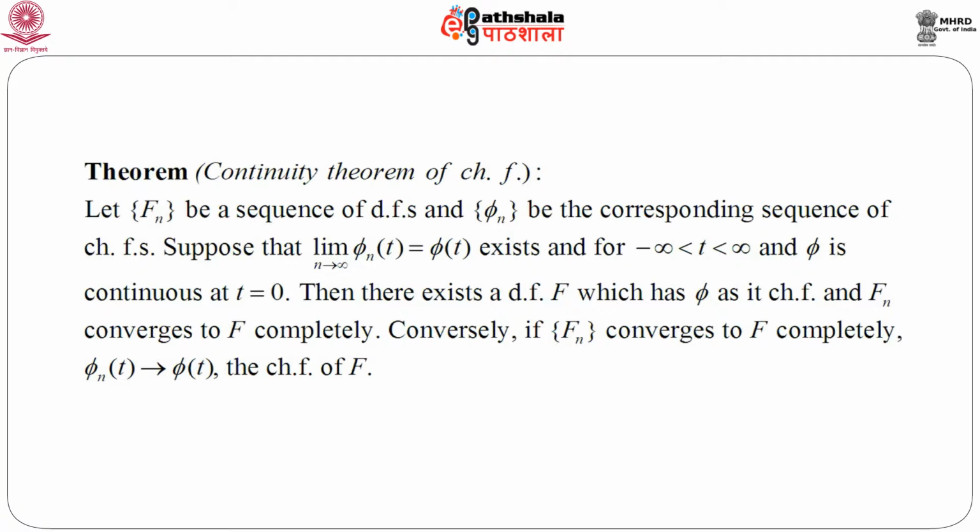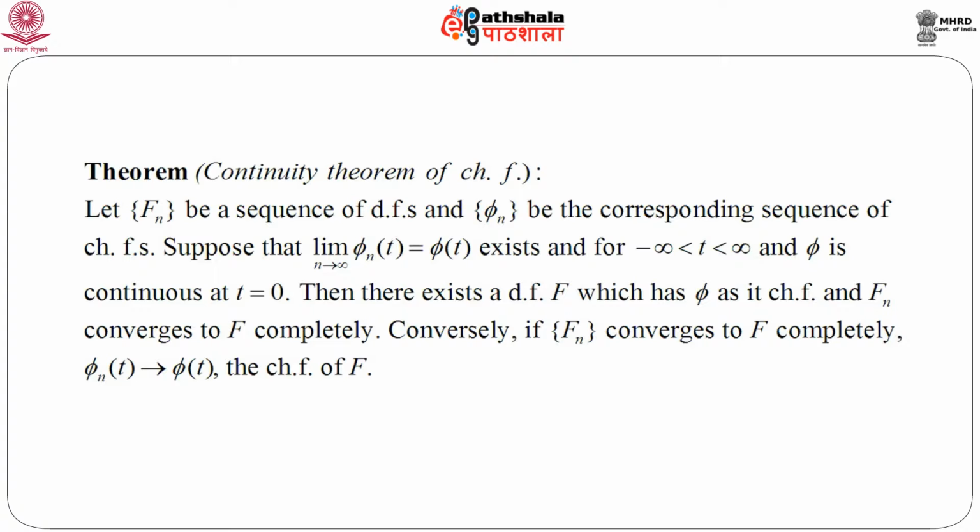Suppose that limit n goes to infinity phi n t equals phi t, and this exists. So, this limit must exist for all t lying between minus infinity to infinity, and phi is continuous at t equals 0. You see this t equals 0 comes up very frequently when we discuss phi in the discussion of characteristic functions.